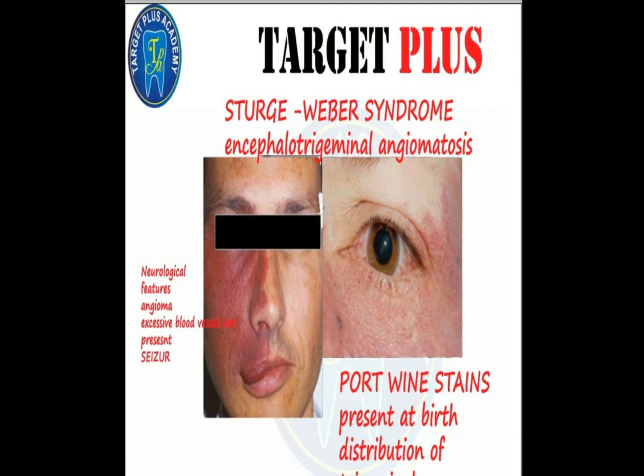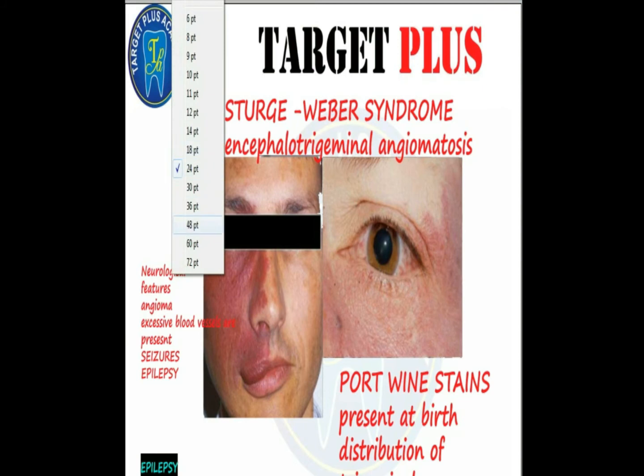Remember, the maximum patients with Sturge-Weber are associated with epilepsy. So prolonged seizures can cause neurological injuries. The patient may feel weakness on the opposite side to the port wine stain. Remember, headache also can be seen.